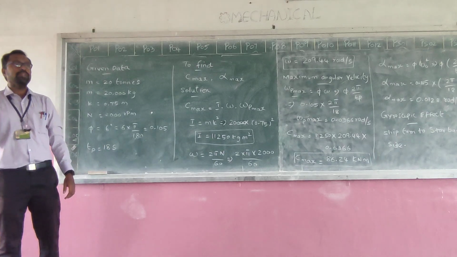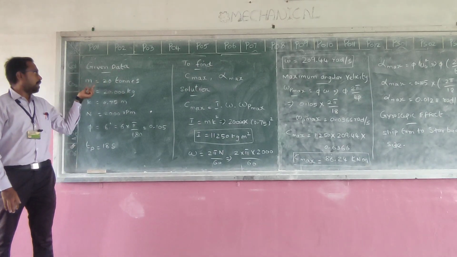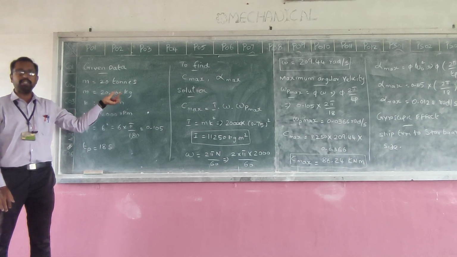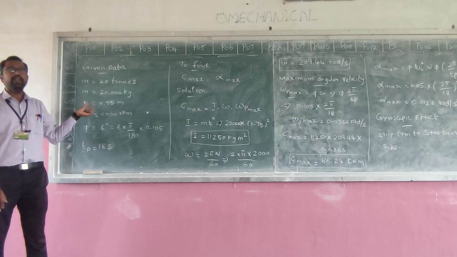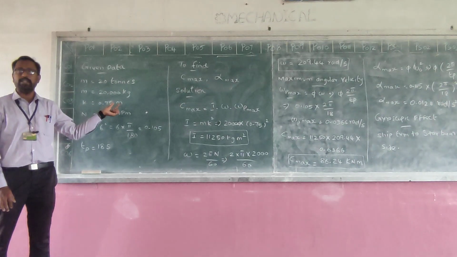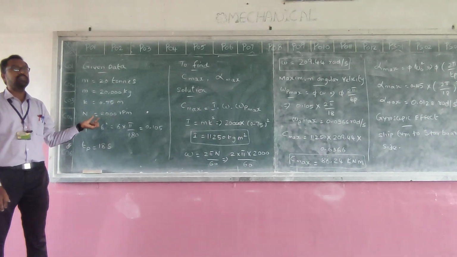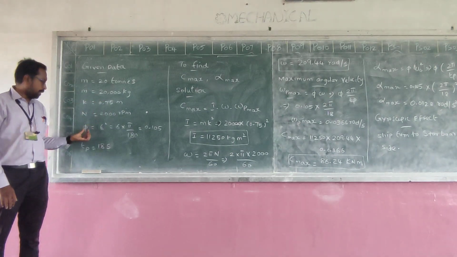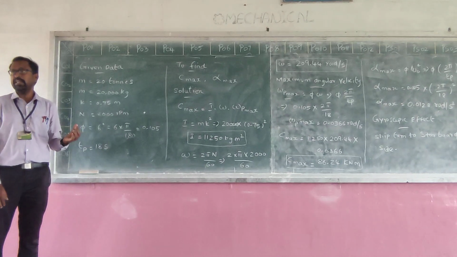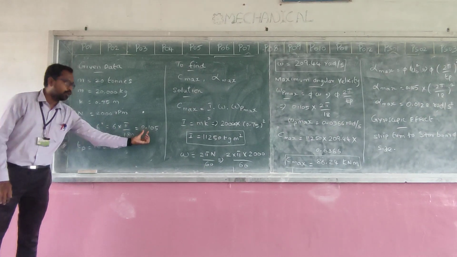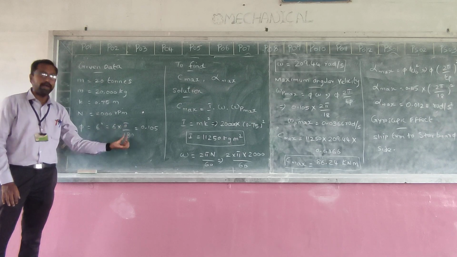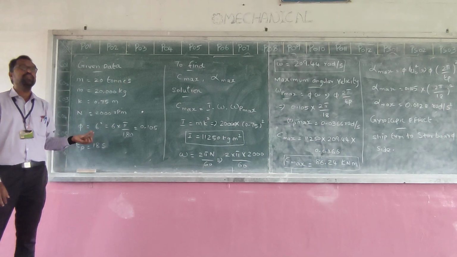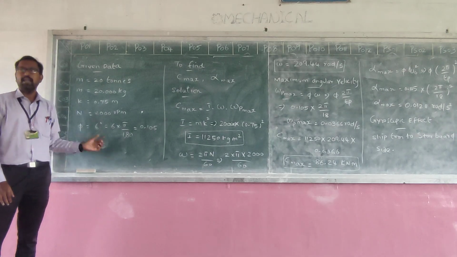So in this problem, the given data is mass equal to 20 tons. Convert into kg, that is 20,000 kg. Then they have given radius of gyration 0.75 meter. Third, the ship is traveling at a speed of 2000 rpm. Then the pitching angle is given as 6 degrees, so convert degrees into radians, that is pi by 180. Next, the time period of the oscillation, that is simple harmonic motion, is given as 18 seconds.